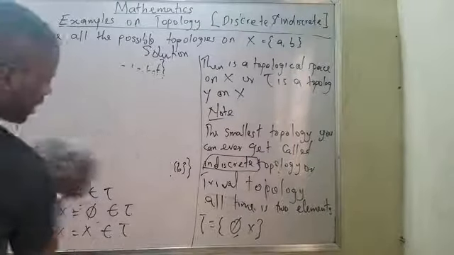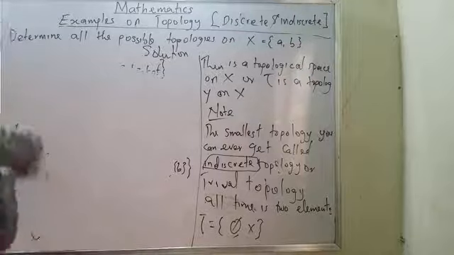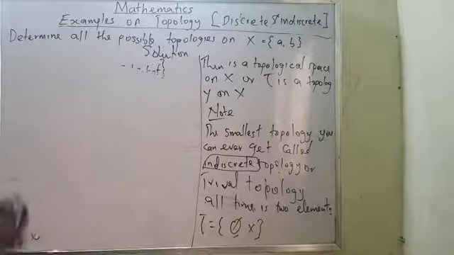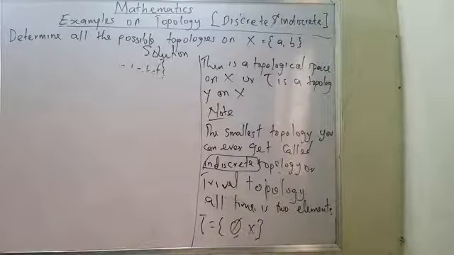I have explained the trivial topology, which is the indiscrete topology.